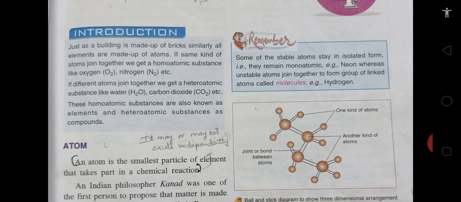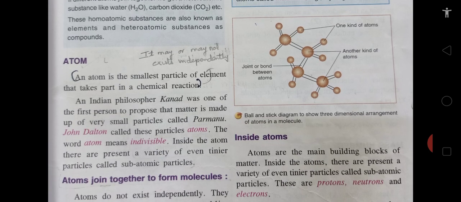For example, a hydrogen molecule is made up of two atoms of hydrogen. Now children, a ball and stick diagram to show three-dimensional arrangement of atoms is given in this figure. So you can see that different kinds of atoms join together in different ways to form a molecule.